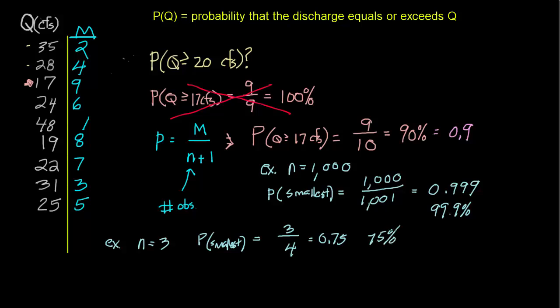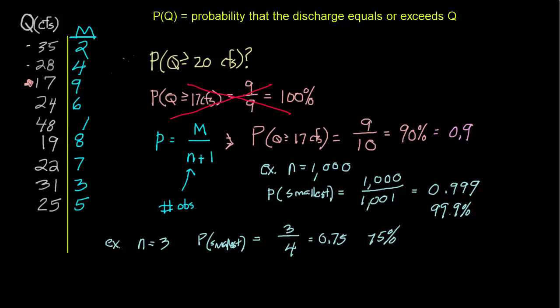So what we'd be saying is that the smallest discharge we observe in that 3 days is, we estimate, going to be equal to or exceeded 75% of the time. There are going to be a lot of other smaller events that fill in that bottom 25%, but we can estimate that the smallest one in that 3-day period is going to be equaled or exceeded 75% of the time.